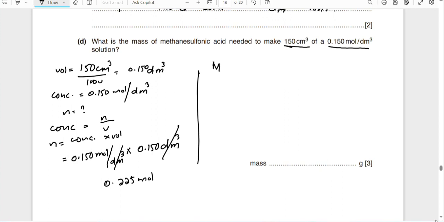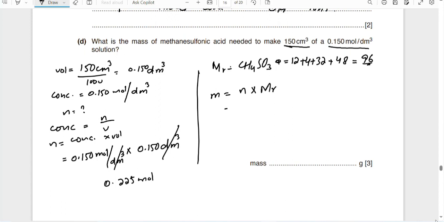The relative molecular mass is, it is actually CH4SO3. So carbon has 12, hydrogen for 4 atoms has 4, sulfur 32, oxygen 48 for 3 atoms. What does it become? It becomes 96. That is its molar mass. So the mass will be equal to the number of moles multiplied by the relative molar mass.